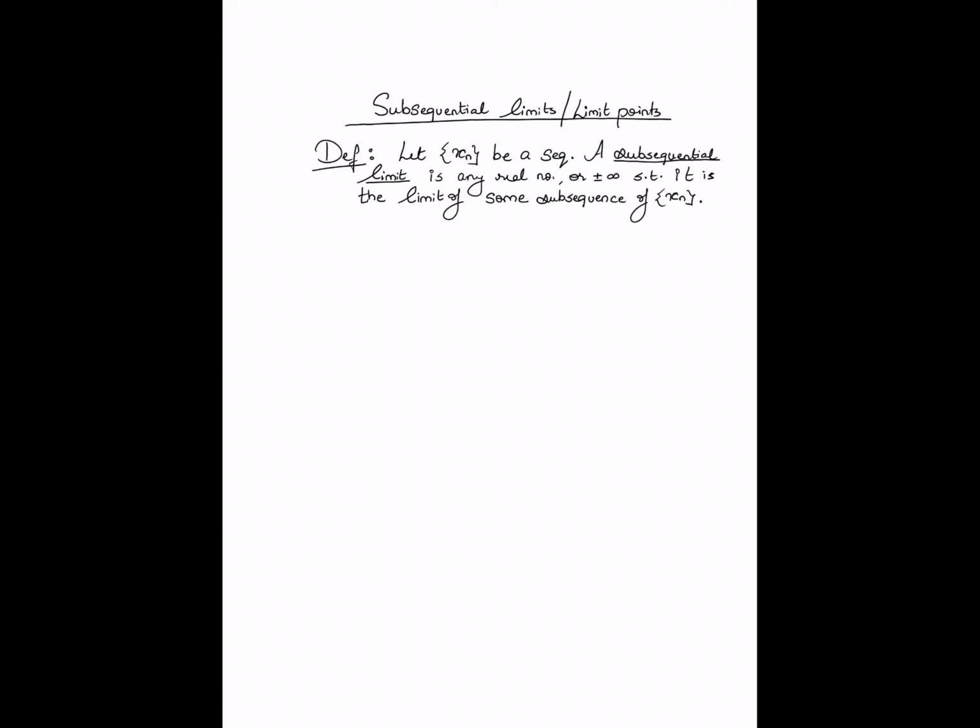We continue our understanding of subsequences, and we will talk about the concept of subsequential limits or limit points. So we begin with the definition of what it means for a number to be a subsequential limit of a sequence. Consider a sequence xn.